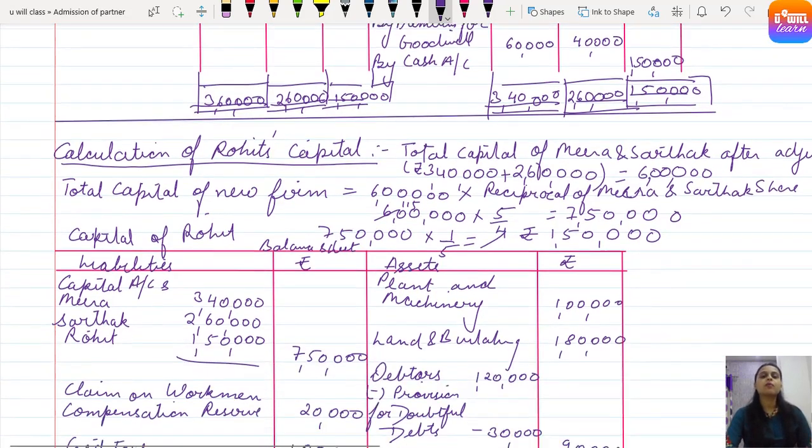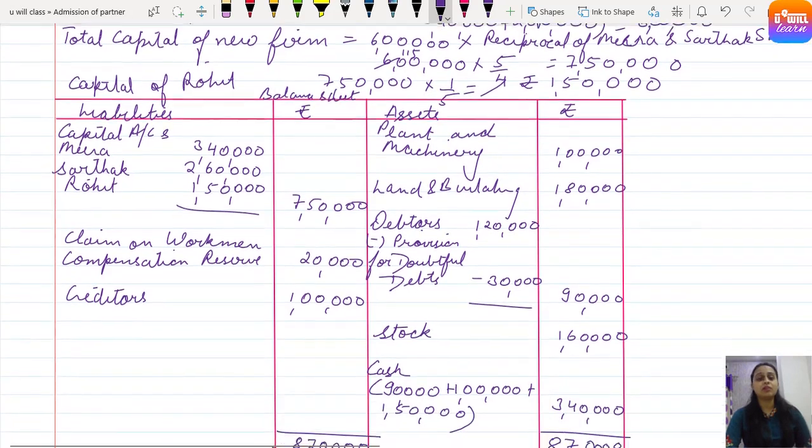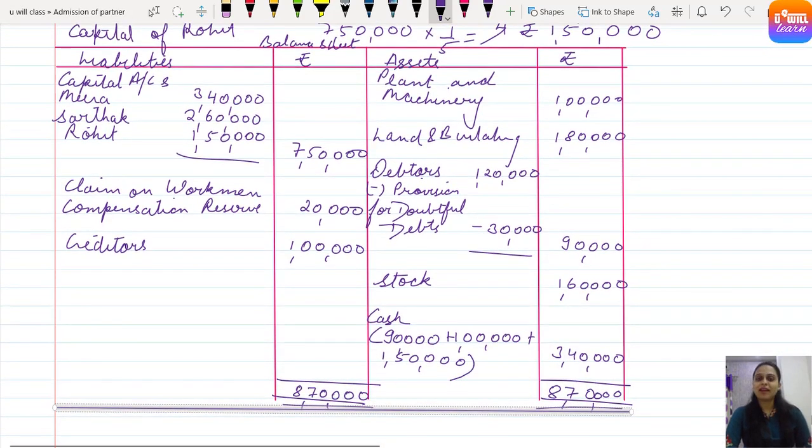So in this way we learned today how to calculate the new partner's capital on the basis of the old partners. Kindly note down the formula: add the capitals of the old partners, multiply it with the reciprocal of the remaining share, and whatever comes is the total capital of the new firm, into the new partner's share. Clear? Come on. Next lecture we will be doing a new question. Till then, bye bye. Take care.